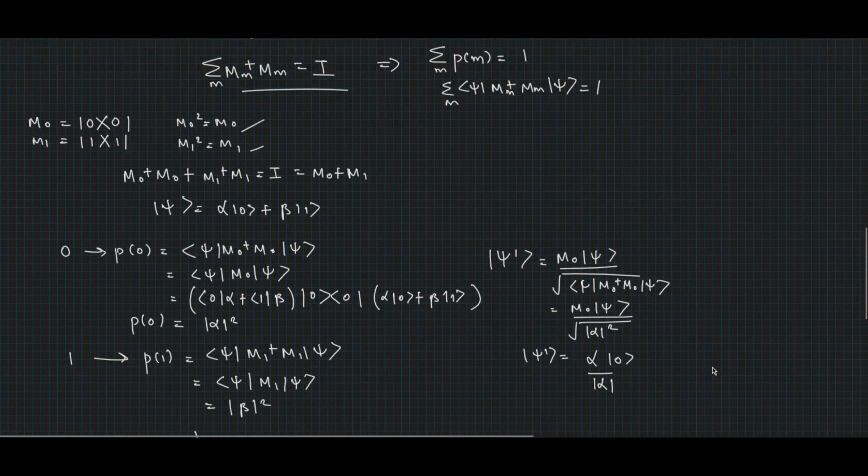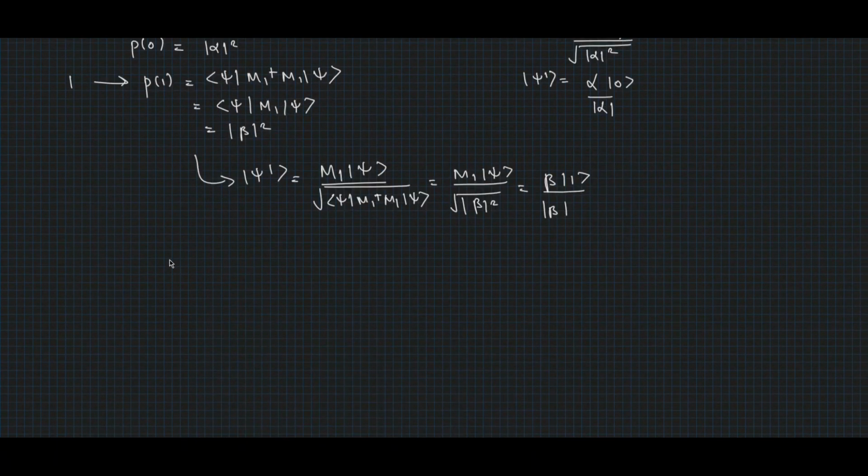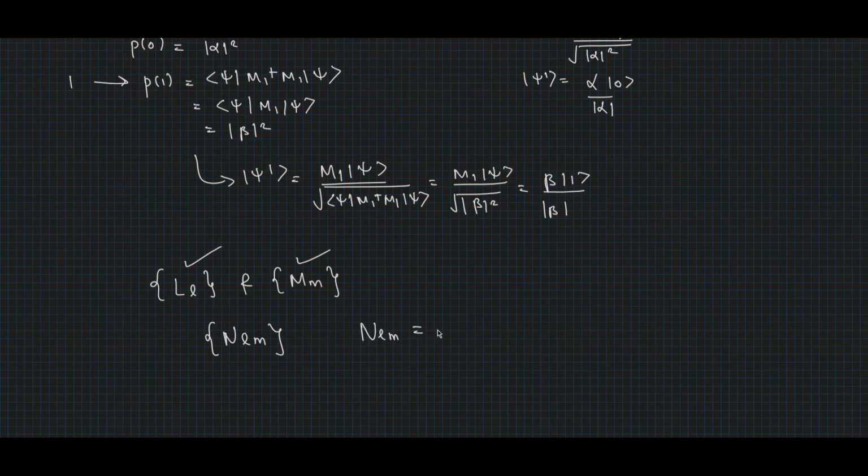Now one last thing about the measurement is that cascaded measurements are a single measurement. That is, if we have two measurement operators L_l and M_m, and if we measure a system with L followed by M, it is equivalent to a single measurement defined by the measurement operator N_lm, such that N_lm would be equal to M_m L_l.